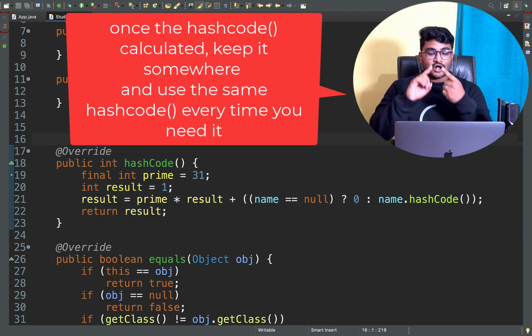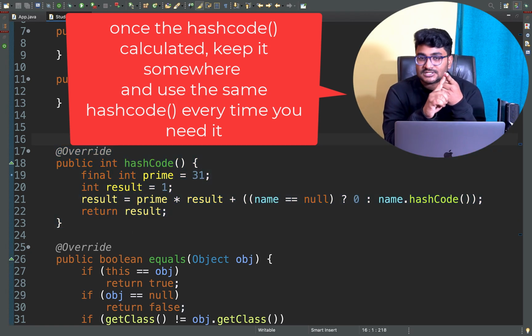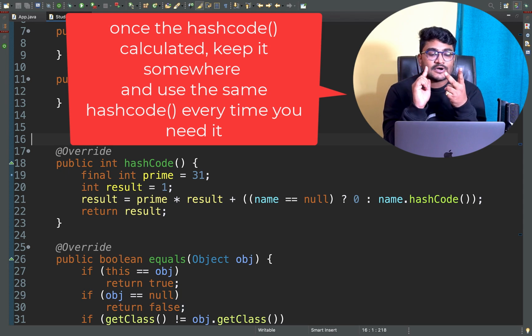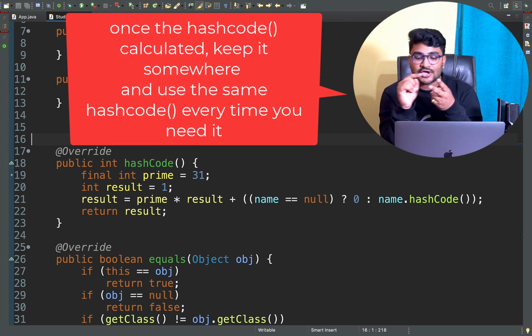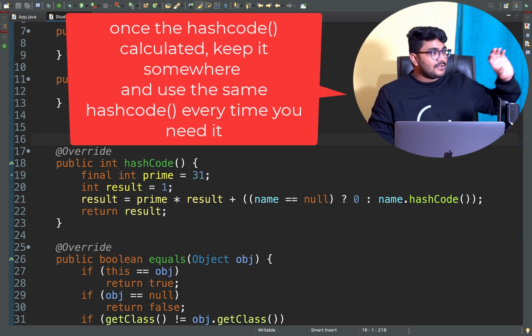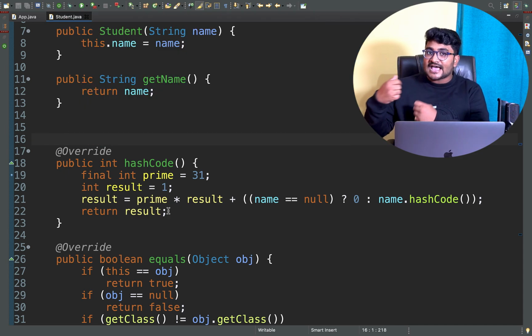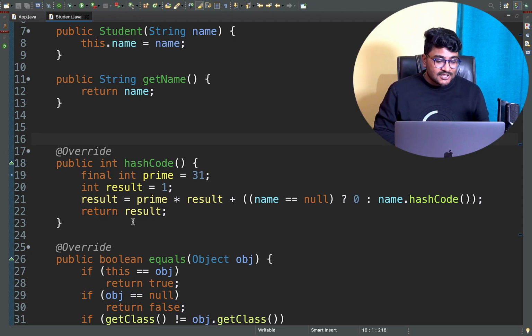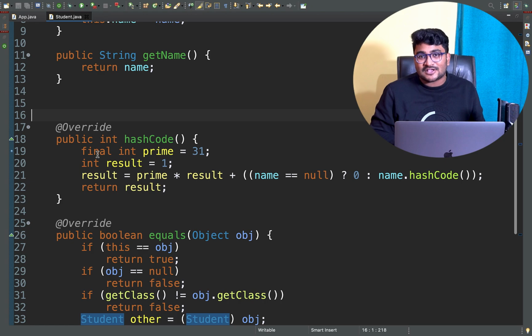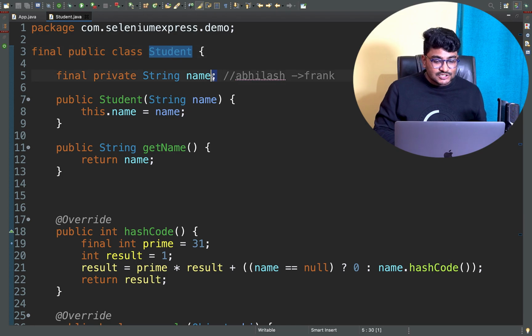If you talk about all your wrapper class objects, like Integer, Double, or your String object, once you calculate the hashcode, the hash value of the string or of the integer is getting cached. Because during insertion the hash value is calculated, when we try to retrieve something from the hash map, we don't have to calculate the hashcode again, because the hashcode is going to remain the same, because that is an immutable object.